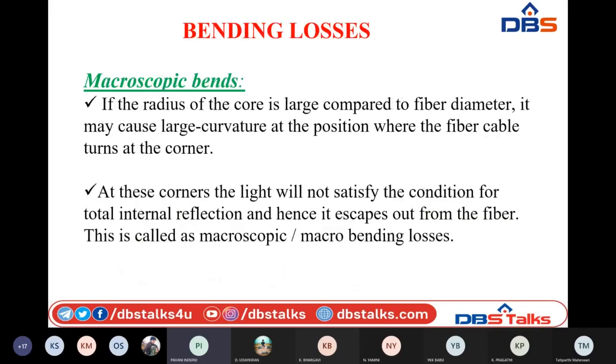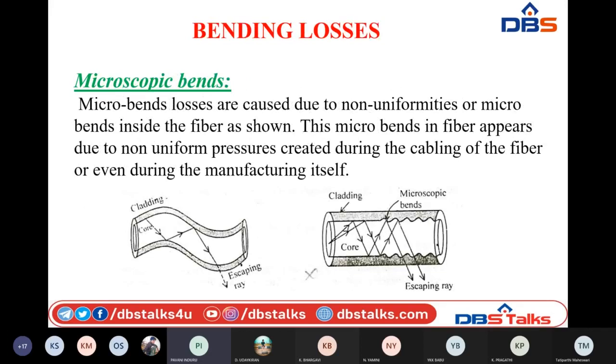And another one is micro bending loss. Micro means small, right? These bends are very, very small. Even the person who is operating with optical fiber cable can't even see that. This happens due to manufacturing defects, when there is non-uniform pressure created during the cabling or installing of the optical fiber cables.